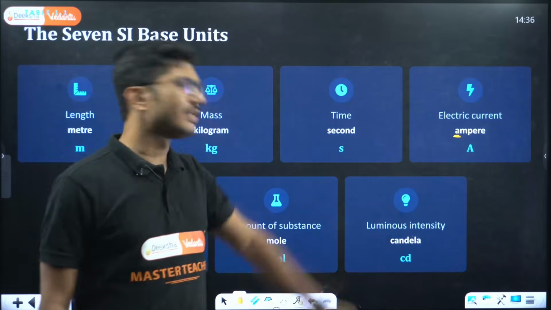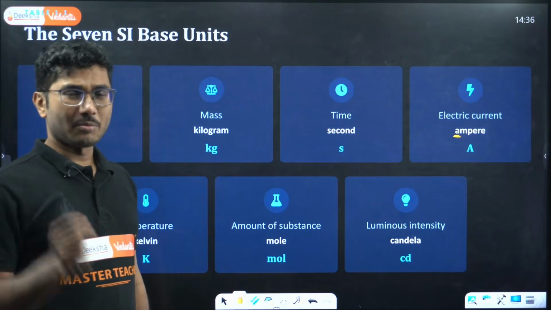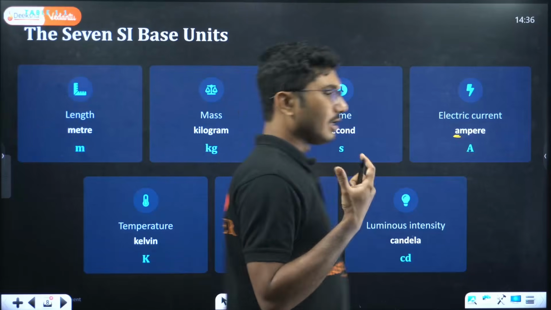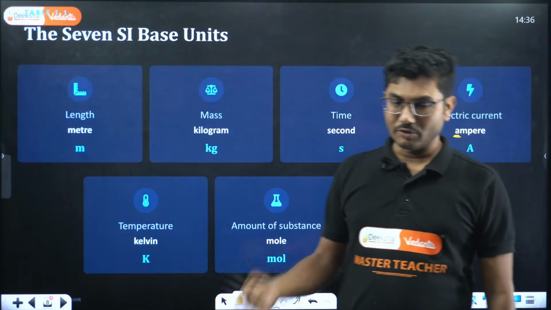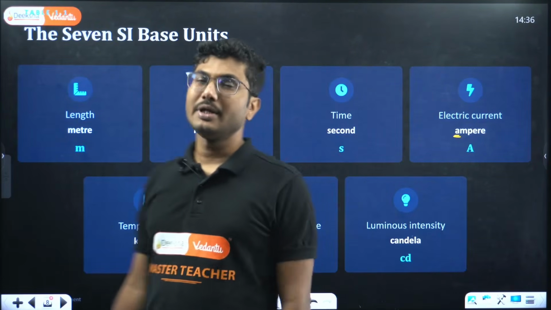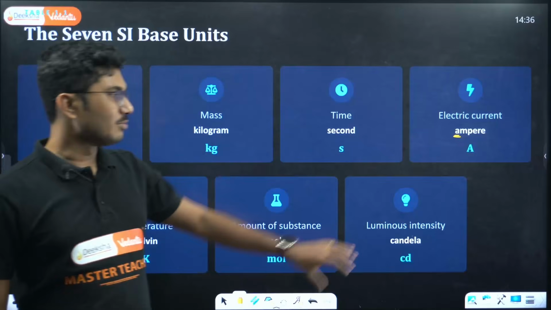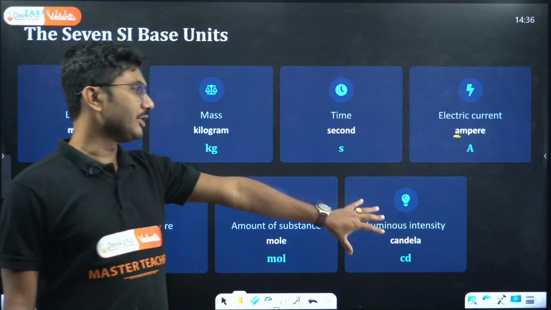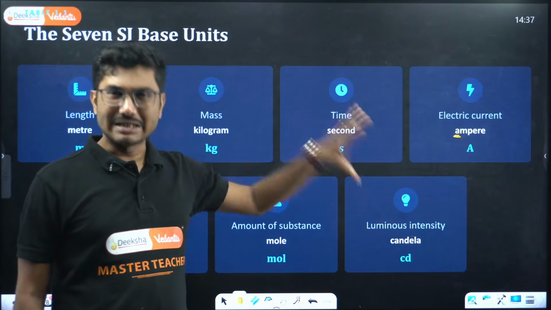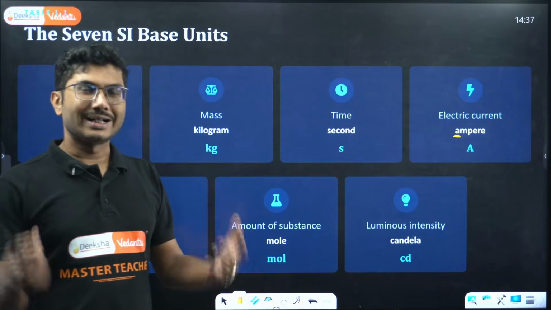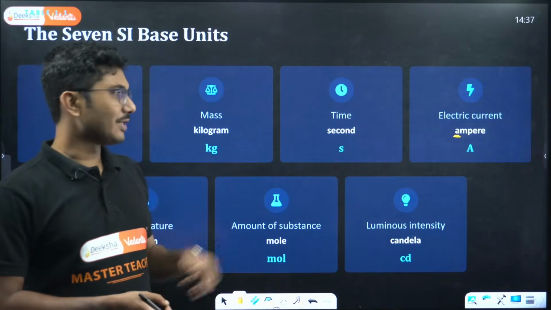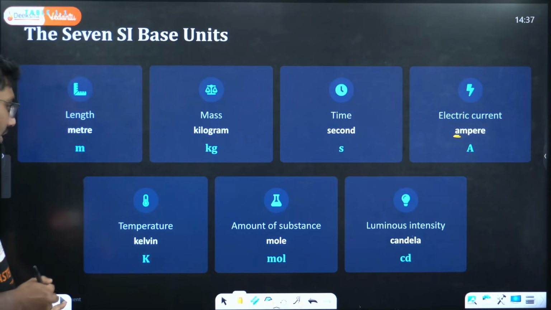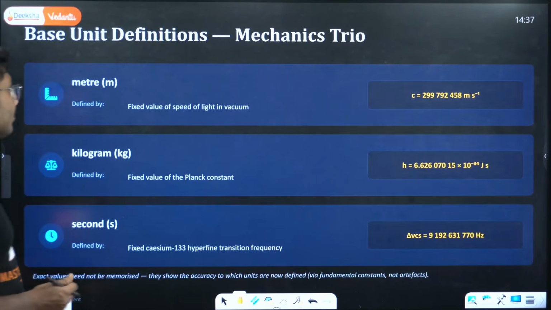The use of this is very little in our modern day, except if you are studying, say, optical engineering. If you become an optical engineer, maybe in that case you need to study more about luminous intensity. Otherwise, the usage of this unit is very little, but yes, it is an important unit to understand, and that's why it is also considered a fundamental physical quantity. Okay, now let's move on.